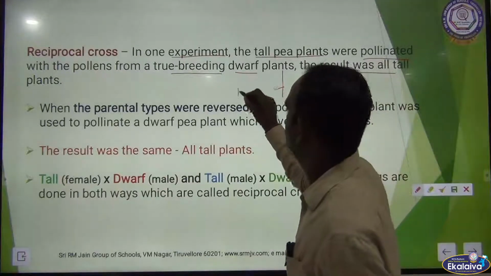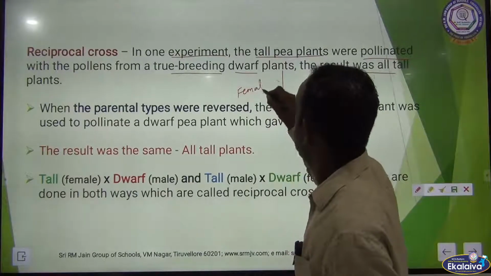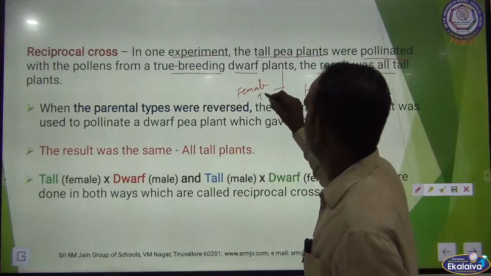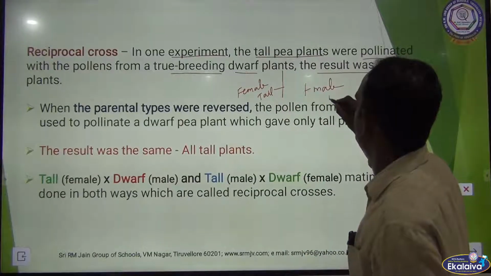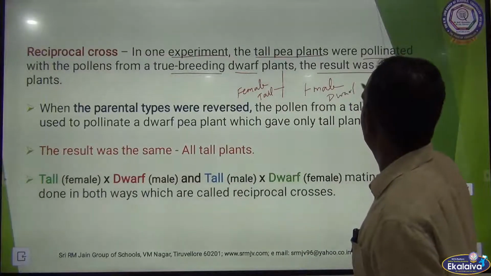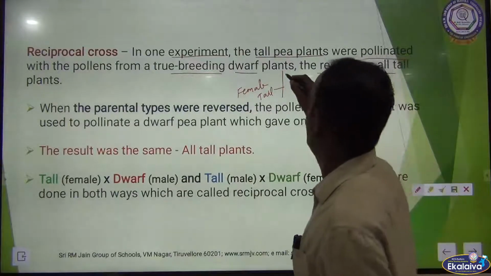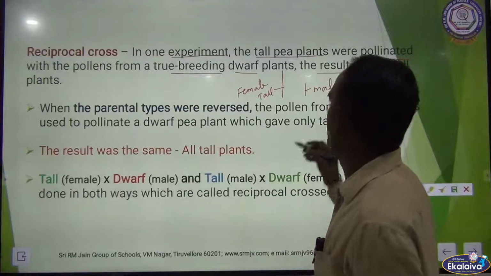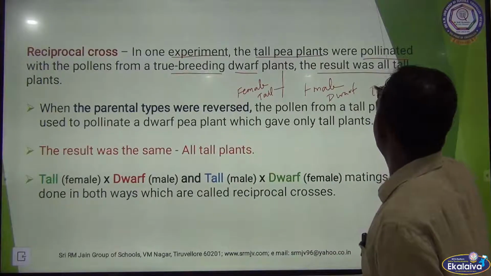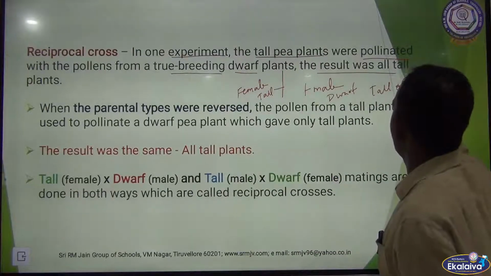The tall plant is female. So they are pollinated. All plants are tall only.